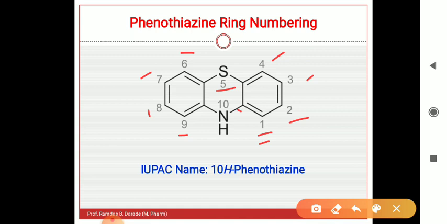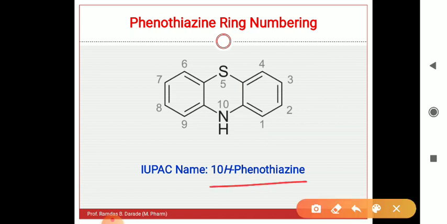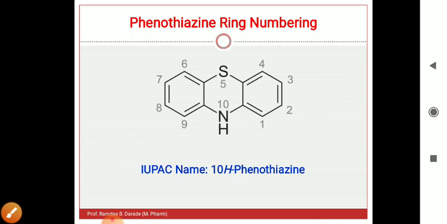So the IUPAC name of this phenothiazine is 10H-phenothiazine. Why this 10H? Because at the 10th position there is the presence of this hydrogen. This hydrogen is indicated as 10H-phenothiazine.